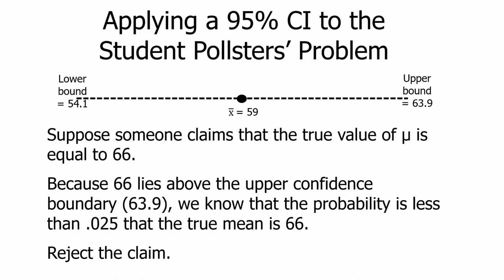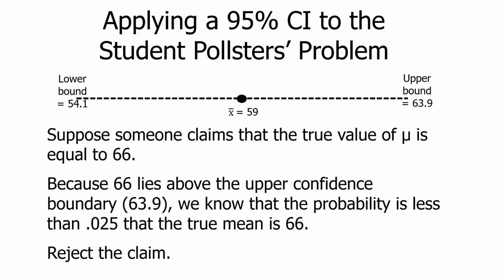Let's apply that to a hypothetical. Suppose a skeptic approaches these student pollsters, and let's say the skeptic is the president of the college Democrats, and is skeptical of their sample mean, their estimate of the population mean, which is 59 on this 0 to 100 scale. This skeptic claims that the true value of mu is equal to 66. So what do we do with that claim?